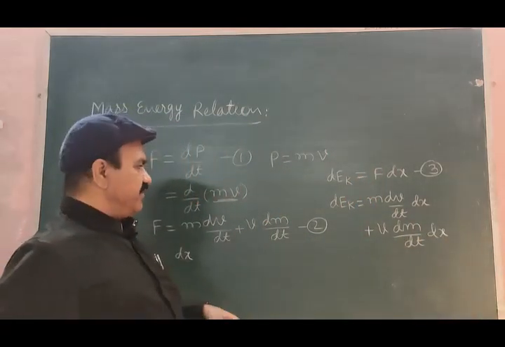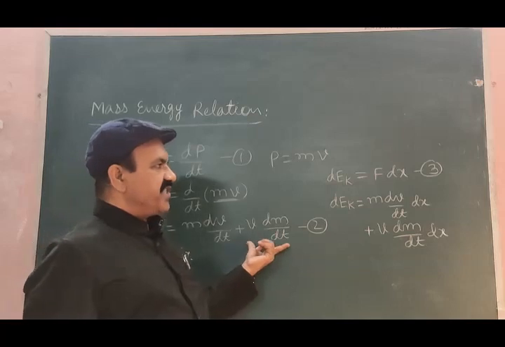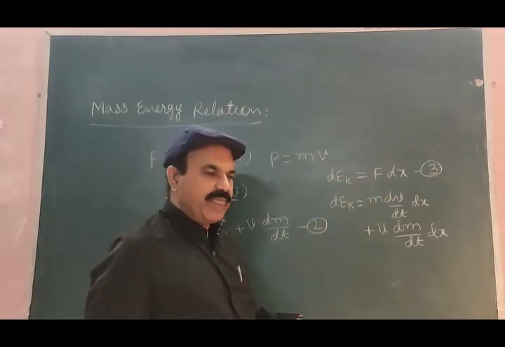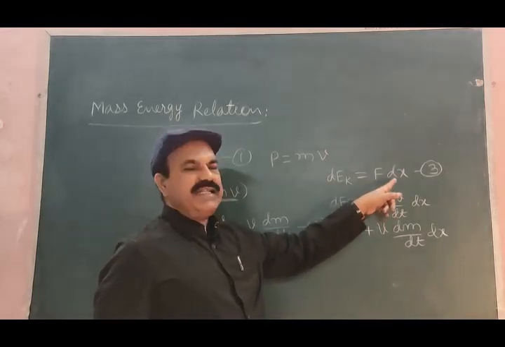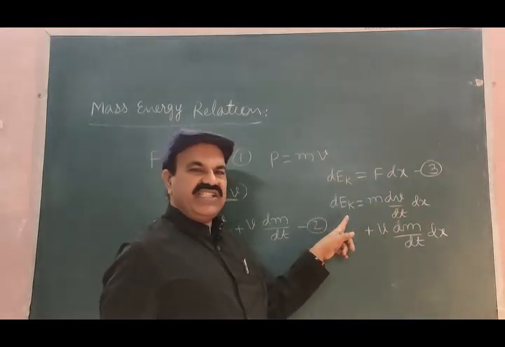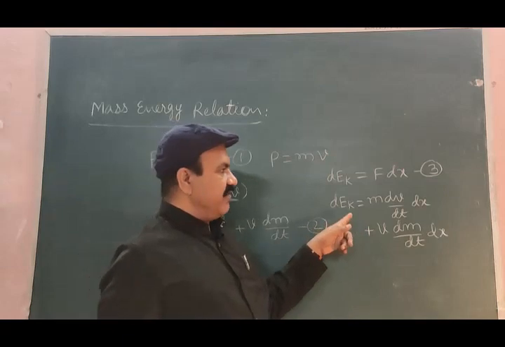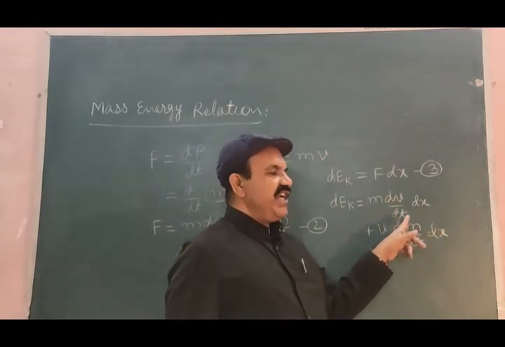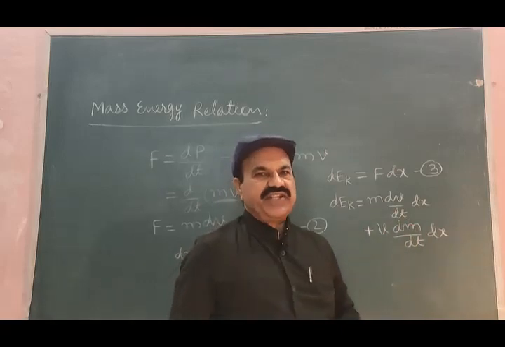So what have we done? This value is substituted for F in equation 3 and that value is multiplied by dx to get dEk is equal to m dv by dt into dx plus v dm by dt into dx.